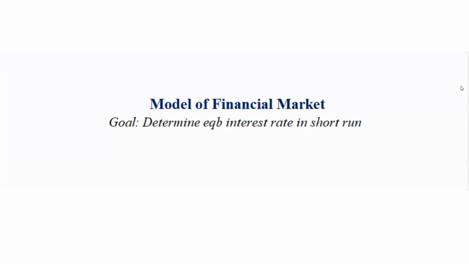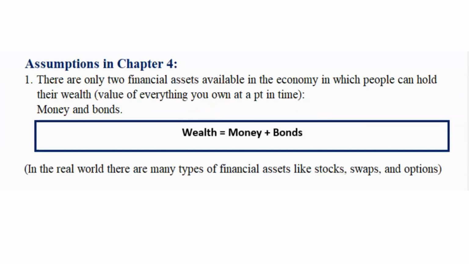We want to look at chapter 4 from the text, which is related to the model of financial market. And here the goal is that we want to determine equilibrium interest rate in the short term. So now let's first discuss some of the assumptions that chapter 4 makes before we actually move on to the chapter.